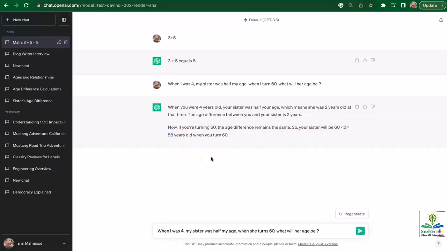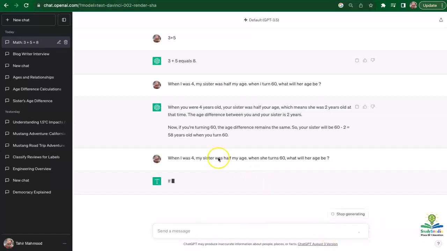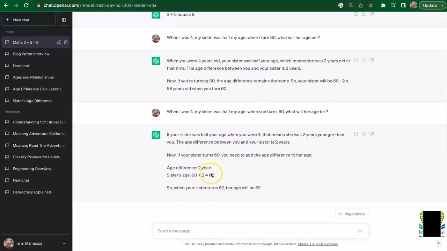But now I'm going to slightly trick the bot. What I'm saying is, when I was 4, my sister was half my age. When she turns 60, what will her age be? So her age is essentially 60 years old right now, but GPT will fail and it will do the same calculation again, saying something else, which does not make sense.